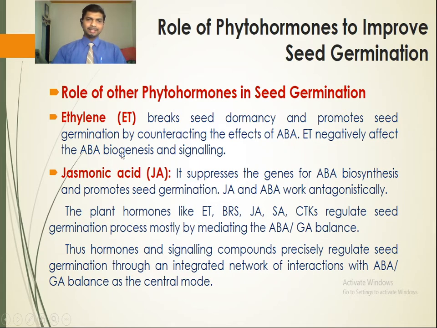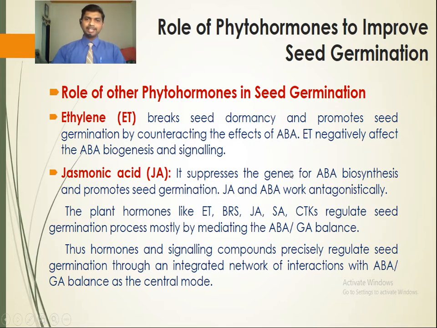Then ethylene. Ethylene breaks seed dormancy and promotes seed germination by counteracting the effect of abscisic acid. So each of these phytohormones plays an important role in counteracting or antagonizing the effect of abscisic acid. So what is the effect of abscisic acid? Abscisic acid is mainly responsible for seed dormancy.